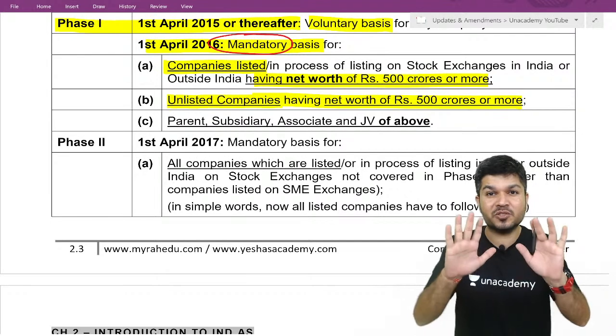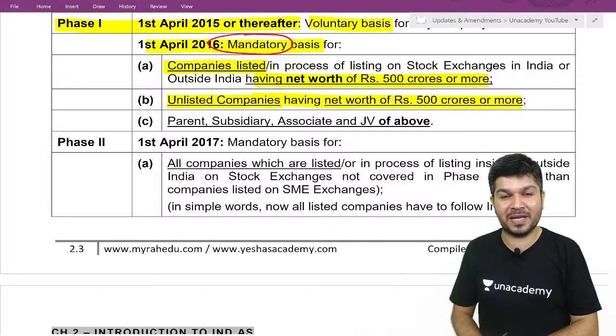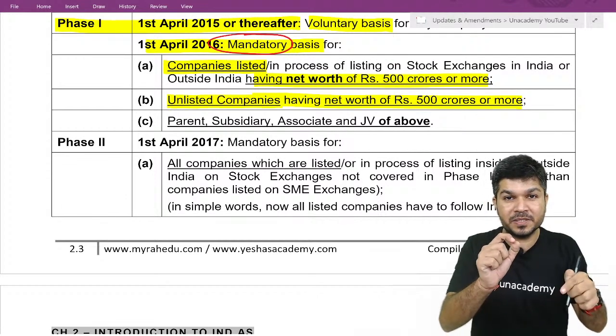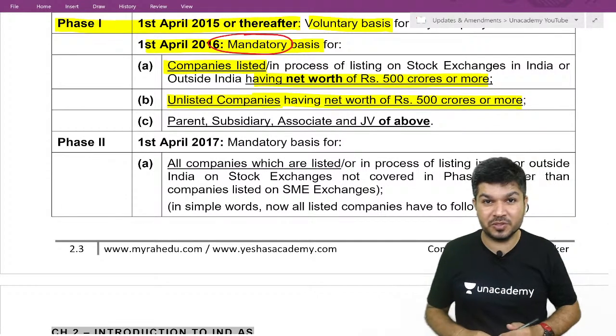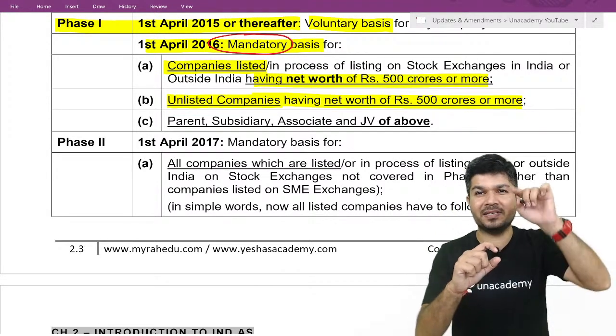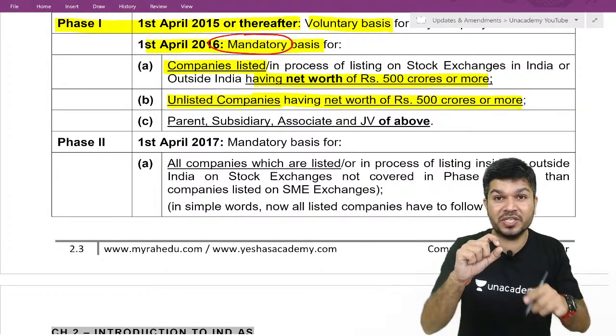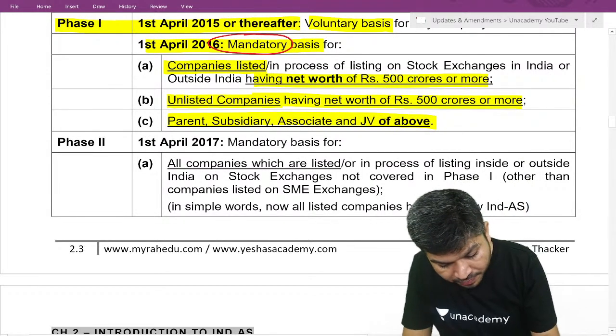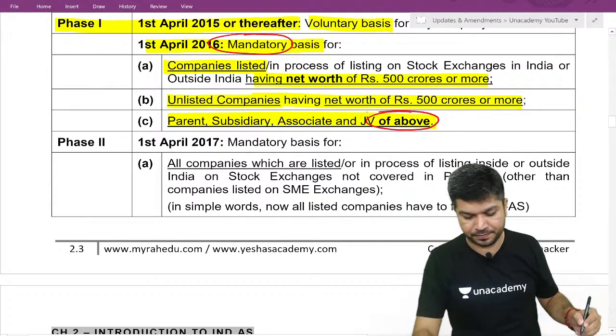And if it applies to you, it will also be applicable to your parent, your subsidiary, your associate, your joint venture. The parent, subsidiary, associate, joint venture of the above.